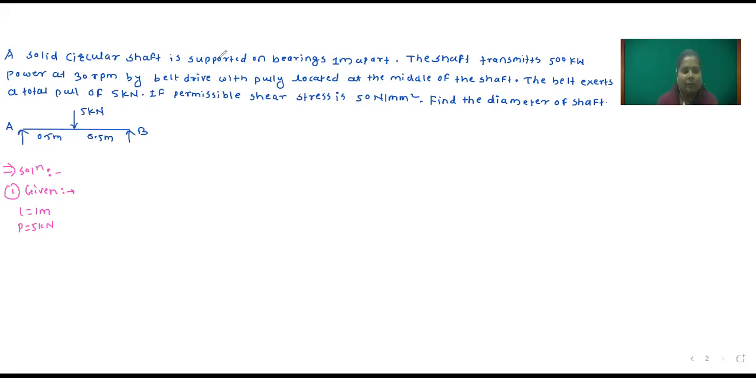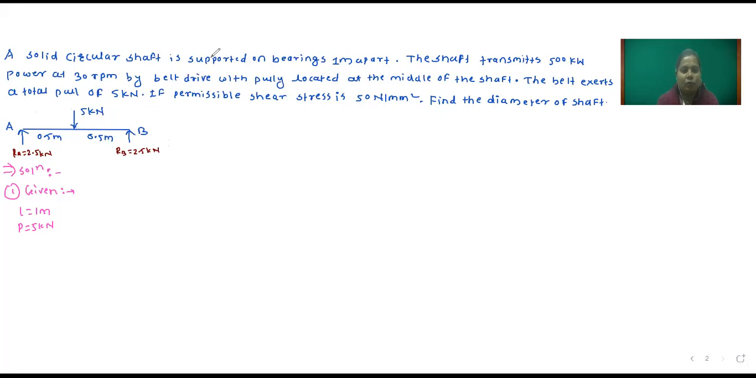So RA is equal to 2.5 and RB is equal to 2.5 kilonewton. Total 5 kilonewton load. Out of this 5 kilonewton, half load will be carried by point A and half load will be carried by point B. So RA is equal to 2.5 kilonewton and RB is equal to 2.5 kilonewton.